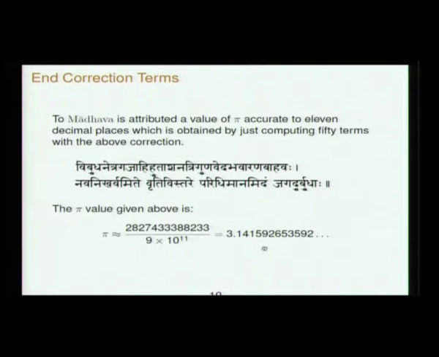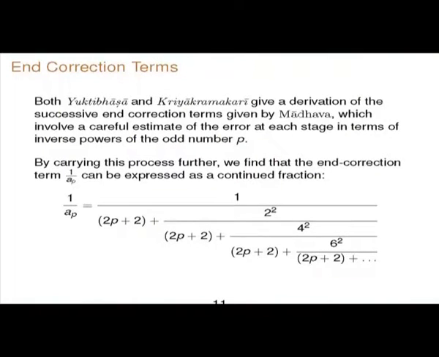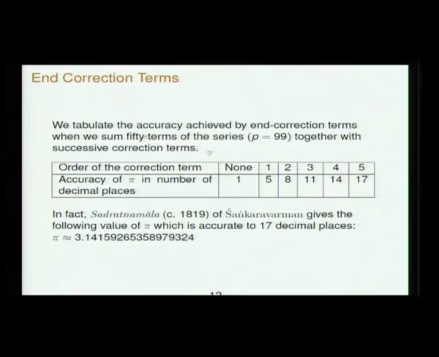4 squared over 2p plus 2 is this correction. So the next order correction will be 6 squared over 2p plus 2, which is not mentioned in Kriya Kramakari, but if you follow the same method, this is what you will get. So today we can do a tabulation. We can write down the Madhava series 1 minus 1 by 3, put the correction term and find out what will be the accuracy of pi in number of decimal places.